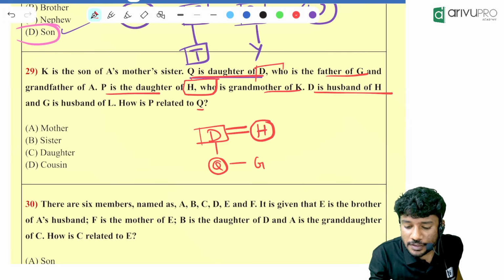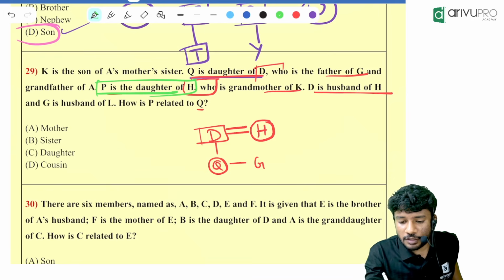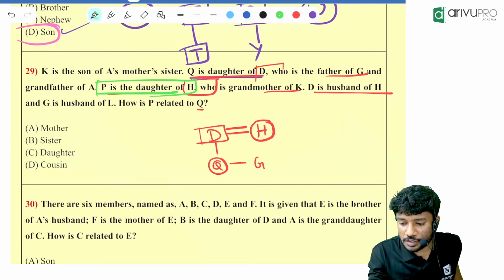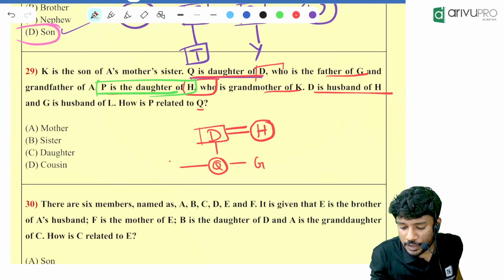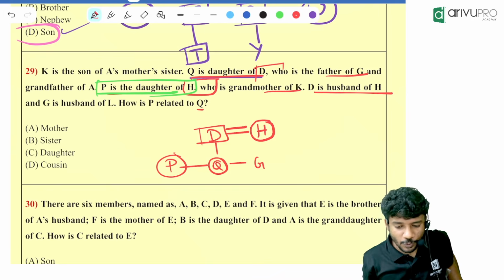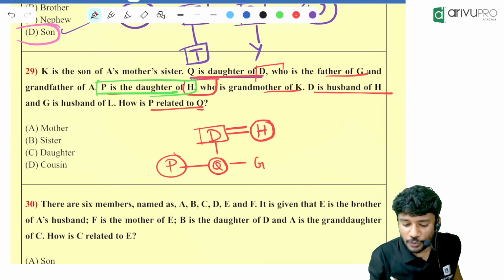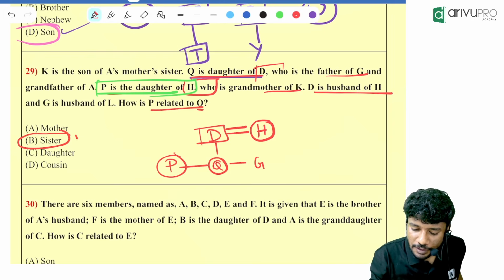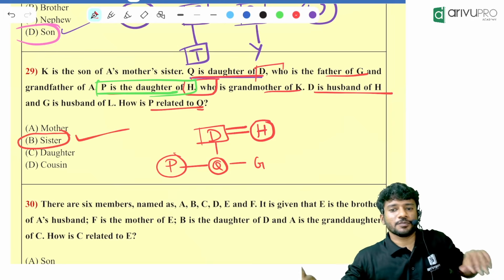Then what else is told about P in the question? P is the daughter of H. P is the daughter of H means where will be the position of P? P will be the sibling of Q and G. Now the question is what? How is P related to Q? P is the what of Q? P is the sister of Q.